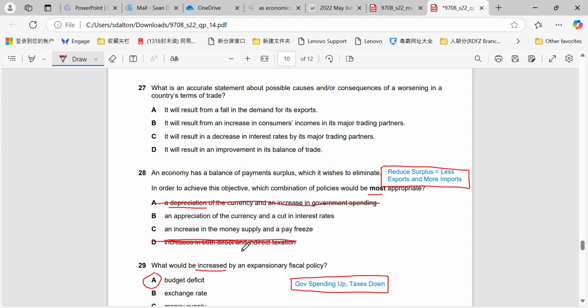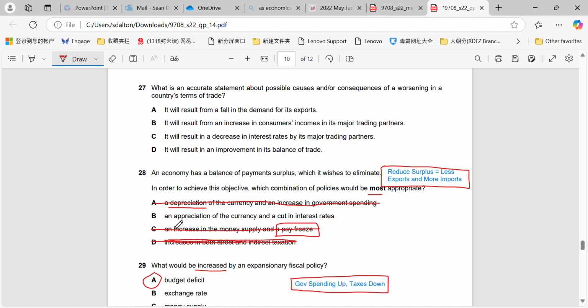Remember, we want to decrease tax rates to give people more money to spend on imports if we want to reduce a surplus. Increase in the money supply, but combined with a pay freeze. So combined with a pay freeze would be ineffective or not the most appropriate. The pay freeze wouldn't allow for more imports to happen.